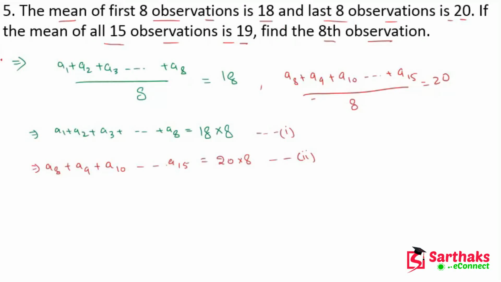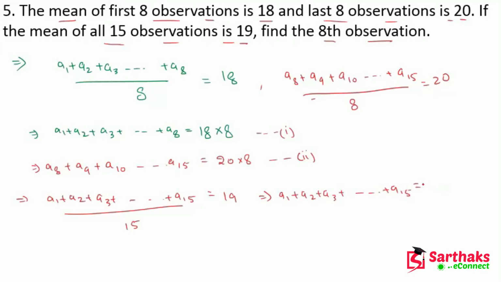Now the third condition is that the mean of all 15 observations is 19. It means A1 plus A2 plus A3 and so on plus A15, divided by 15, is equal to 19. So A1 plus A2 plus and so on plus A15 is equal to 19 into 15.